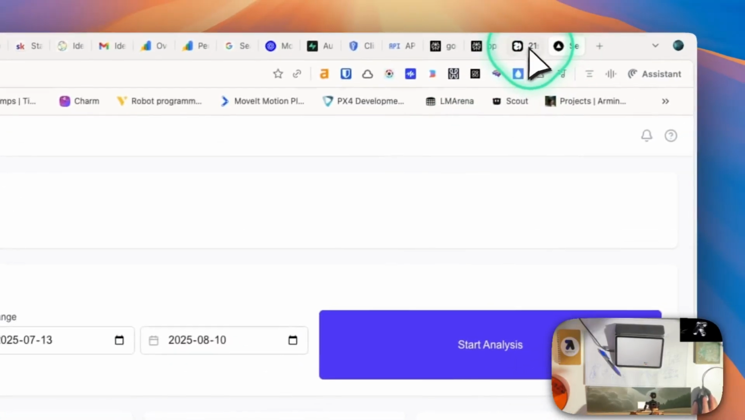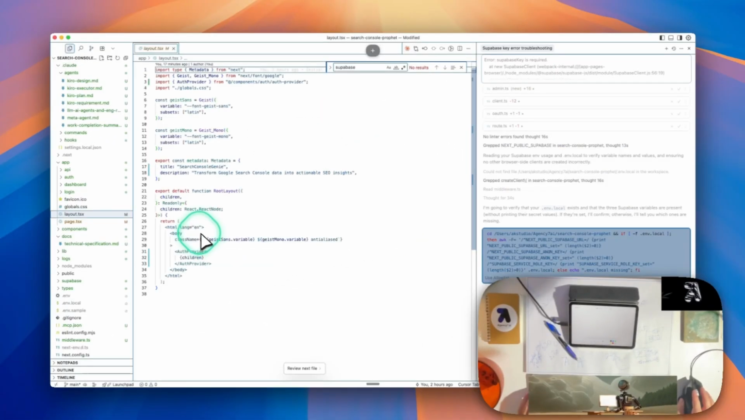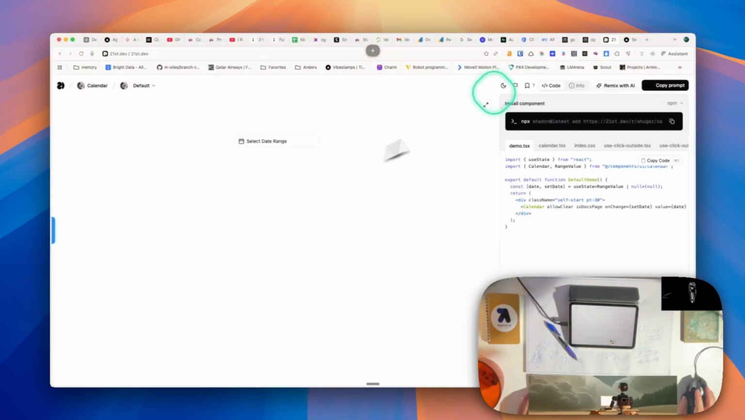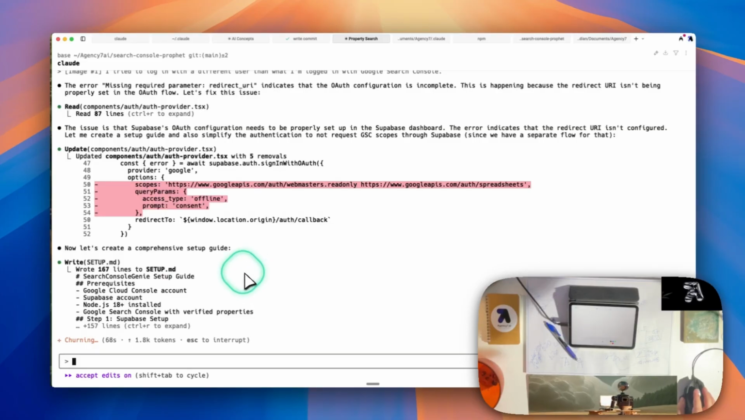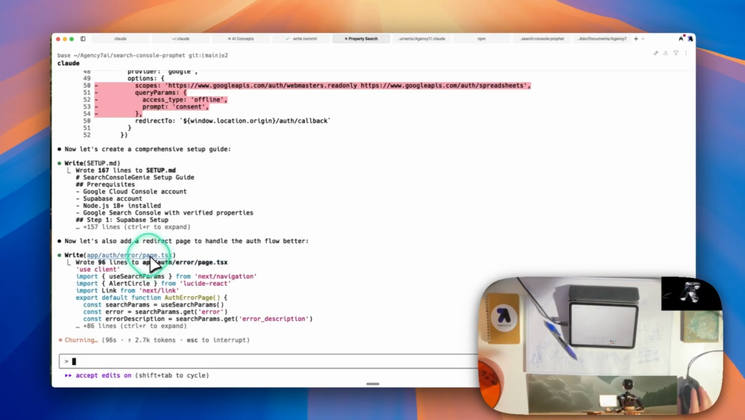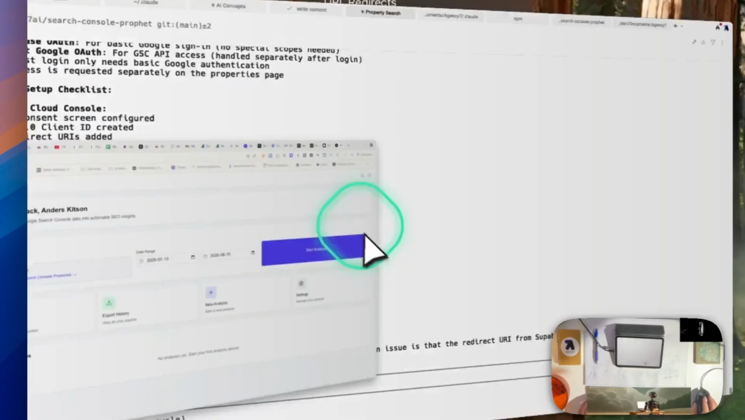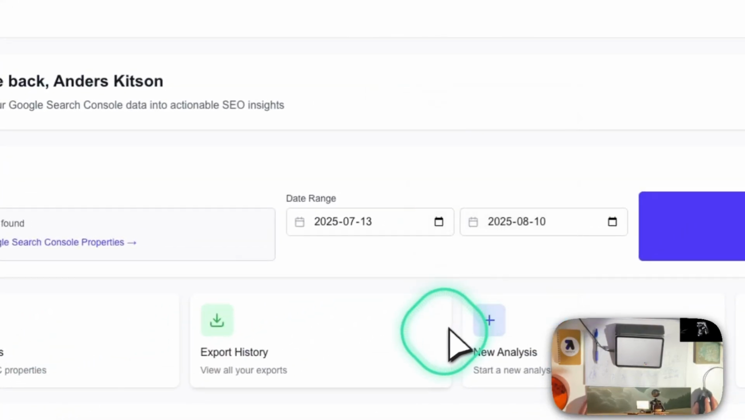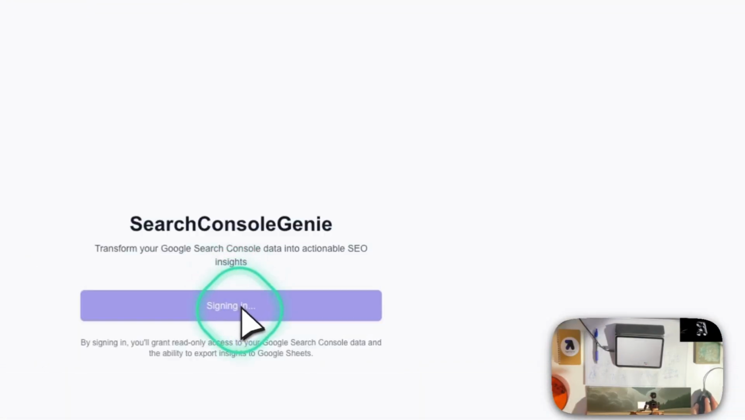Let's see if we can replace it with, we'll first install the component and we'll go, actually let's just leave it for now because it looks good enough. Let's see what it's saying. Scopes, auth provider, redirect URL is configured. Redirect to, oh, it could be because we're using Supabase. Alright, so it wants us to clear our cookies, clear site data, sign in with Google.